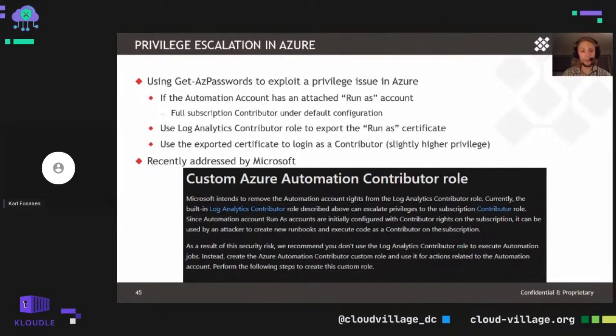Once we do have that Run As certificate, we can then authenticate as that full contributor, the Run As account, and that can be super handy to potentially escalate privileges here. Given that it's not fully addressed in the role yet, I assume that it might be viable for a little bit longer, but I'm guessing that Microsoft's going to fully remove those rights relatively soon. So something to keep an eye out for.